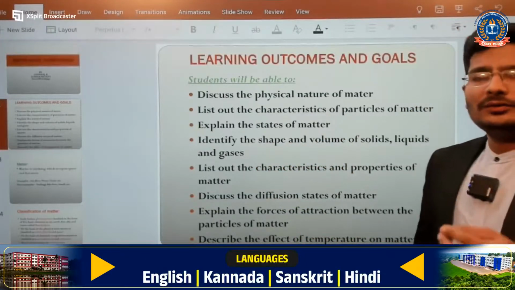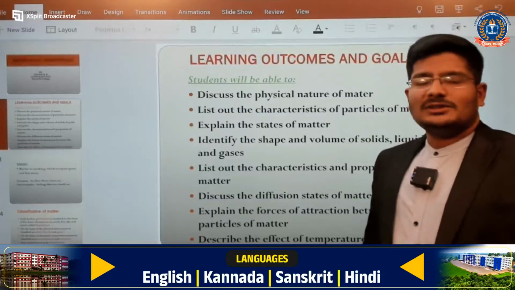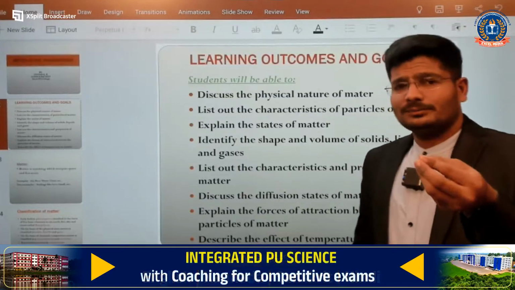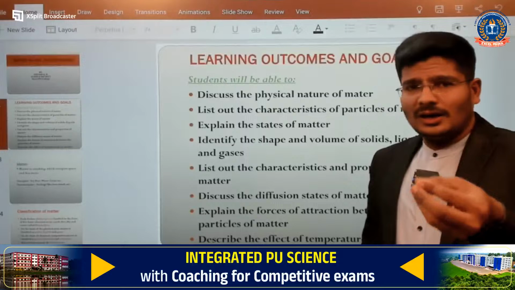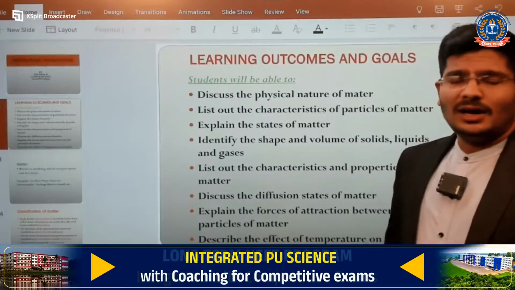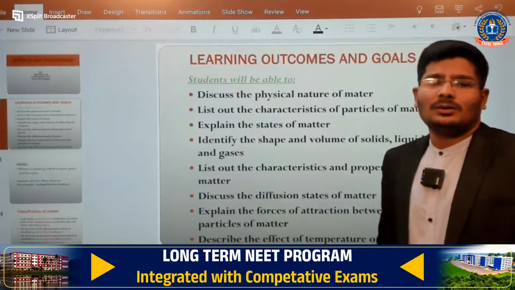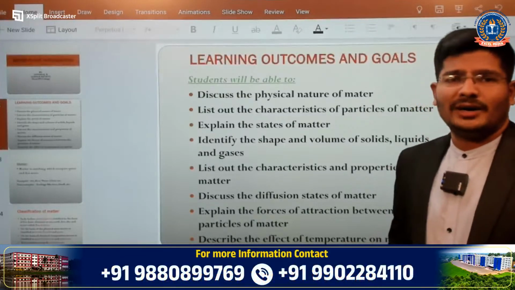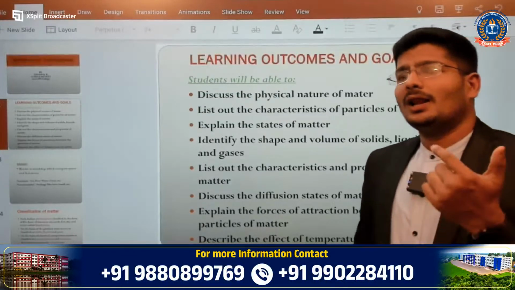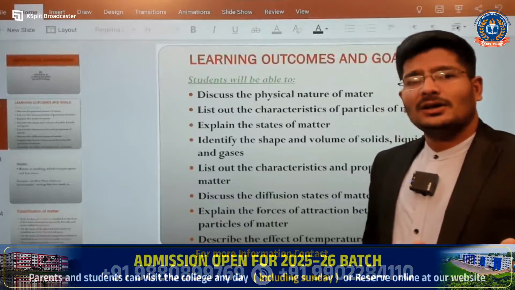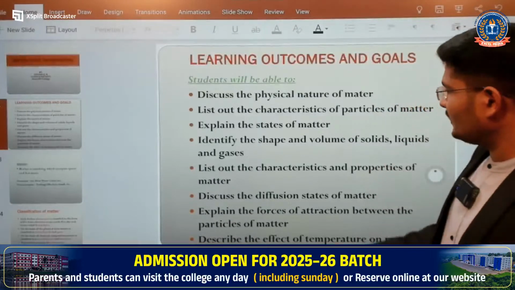Matter has mass and occupies space, and mainly we have three states of matter, which are solid, liquid as well as gases. Okay, we'll see the next one.